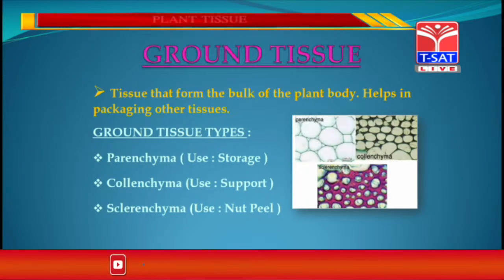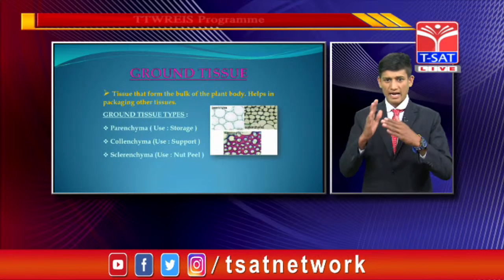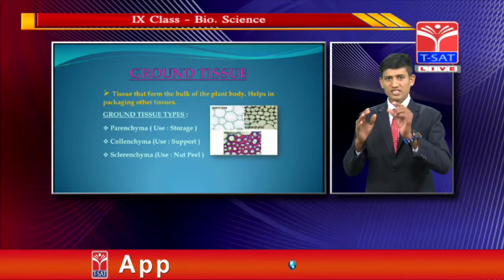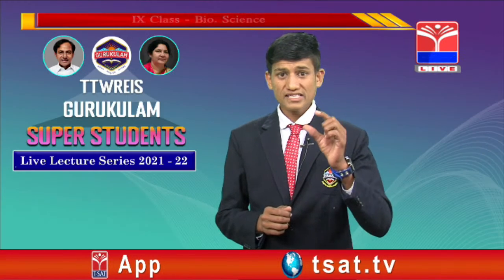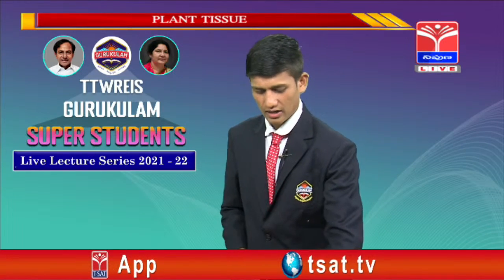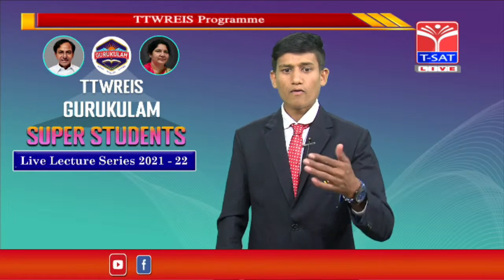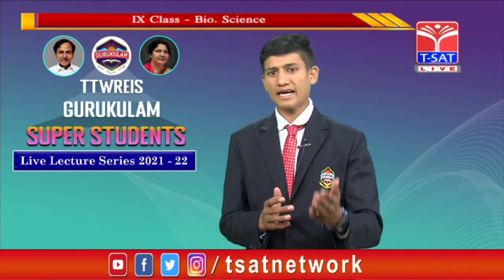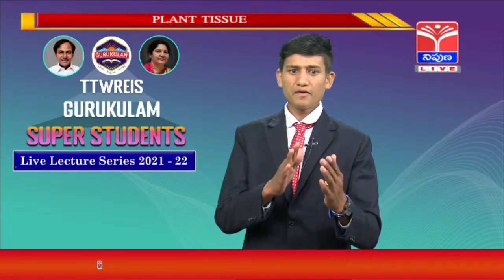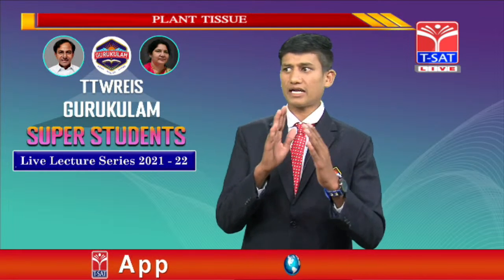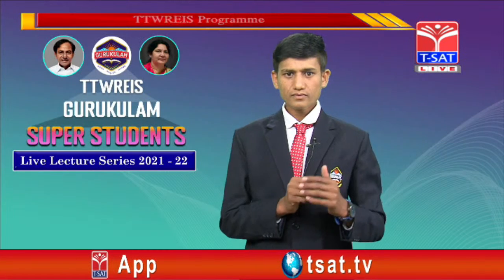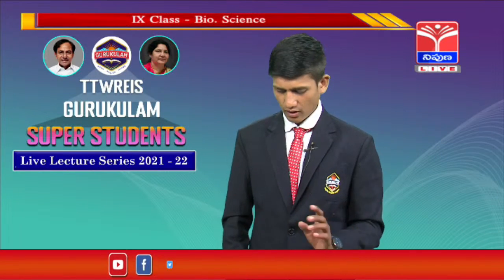The use of the parenchyma is storage, the use of the collenchyma is giving support, and the use of the sclerenchyma is the formation of the nut peel, and it is very strong. And the parenchyma types are known as chlorenchyma, aerenchyma, storage parenchyma. The main function of these three parenchyma types is storage. And this is about the ground tissue.